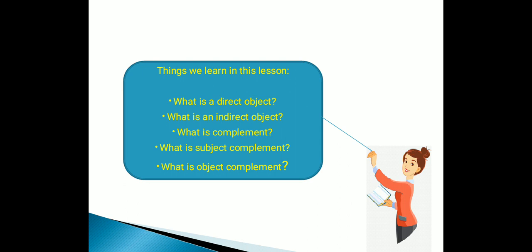Before entering into our topic, I want to remind you about the previous chapter, sentence. In that chapter, we have learned about subject and object. I hope you haven't forgotten about object. Okay? Let's talk about what is object. An object is something or somebody that receives an action. It is something or somebody that an action is acted upon. It has got two types. Two types of object are direct and indirect object, about which we will be learning today.